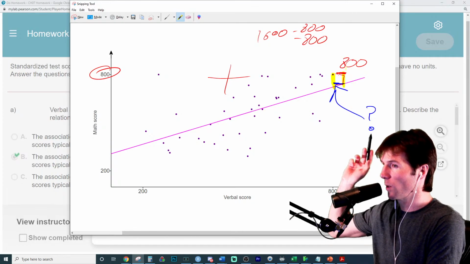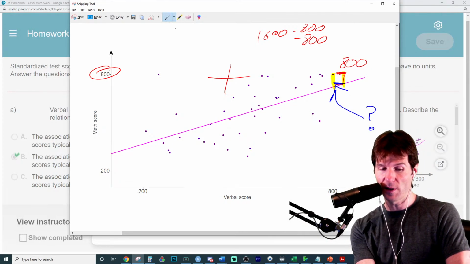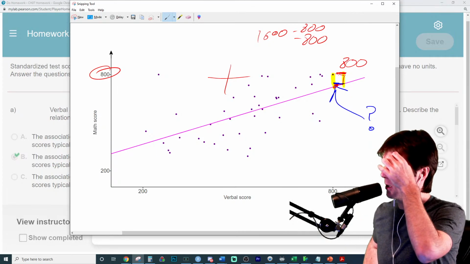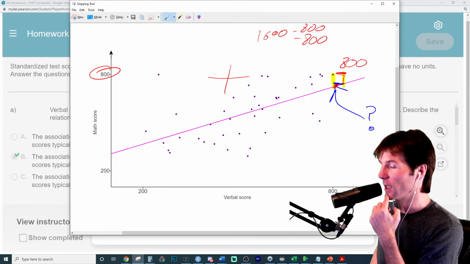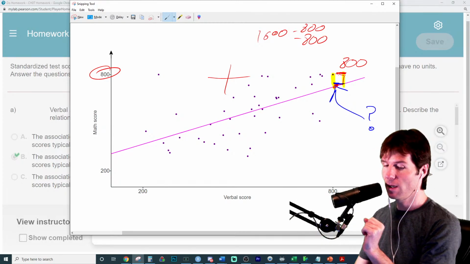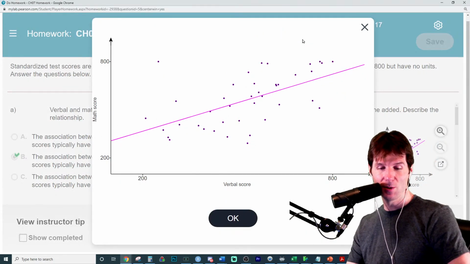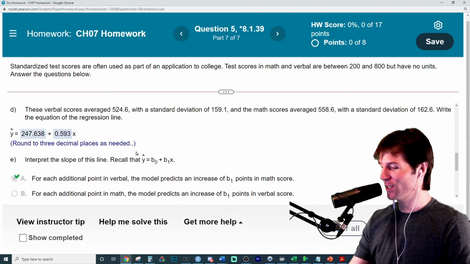So what goes in this question mark right here? What is the question mark value I'm looking for? To be very specific, I'm looking for this. Exactly, which is going to be the prediction, right? So the line gives predictions, right? So what do you think I should use to get that? I should probably use the equation, right? Great job, Kai, right there.